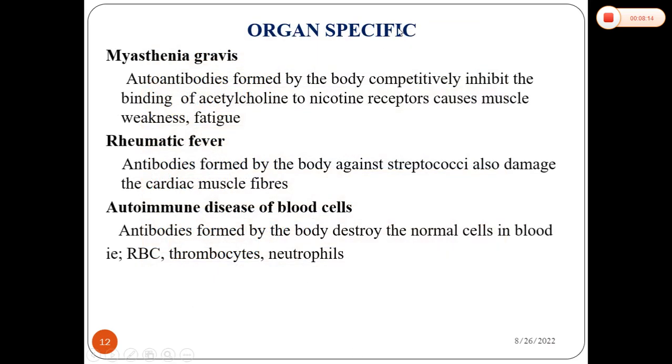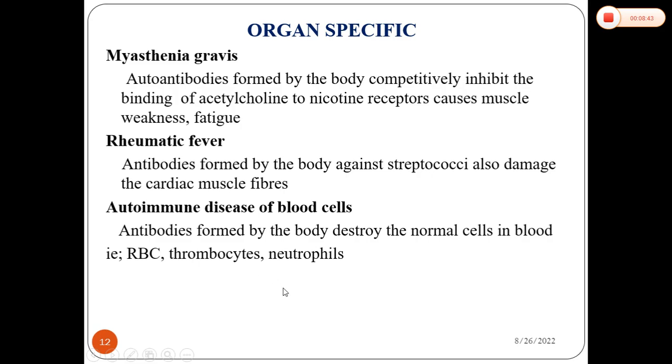I will discuss some diseases in detail. Myasthenia gravis is an organ-specific disease that affects the skeletal muscles. Autoantibodies are produced against skeletal muscles. Rheumatic fever occurs when antibodies are produced against streptococcal infection, and that may damage the cardiac muscles. Next are autoimmune diseases of blood cells, that is hemolytic anemia, then autoimmune thrombocytopenia.